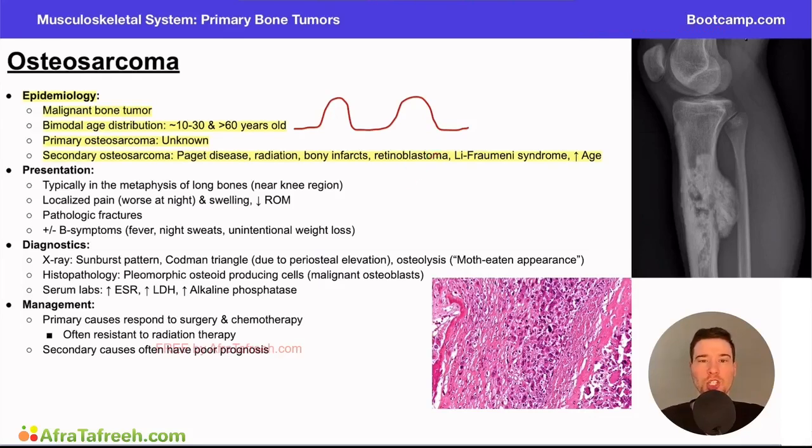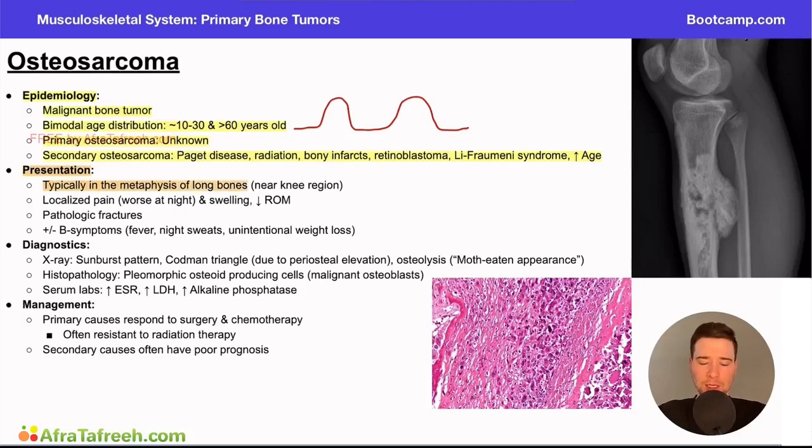Retinoblastoma is an ocular genetic condition which is associated with the tumor suppressor gene RB1, where patients can get tumors in their eyes, and they can also get tumors other places in their body, such as their bones. And then finally, Li-Fraumeni syndrome, recall, is an autosomal dominant condition where patients get an inherited mutation of a tumor suppressor gene, TP53 in this case, and they are basically predisposed to all kinds of tumors and cancers throughout the body.